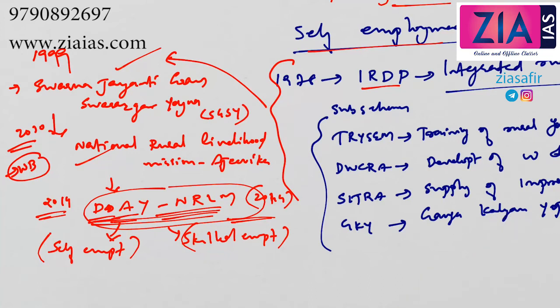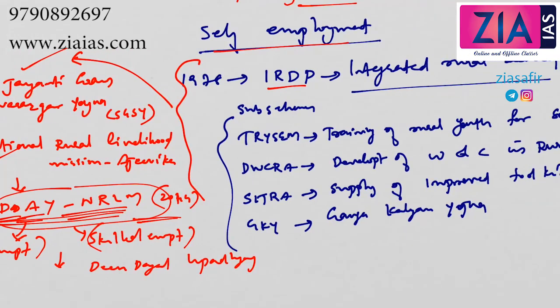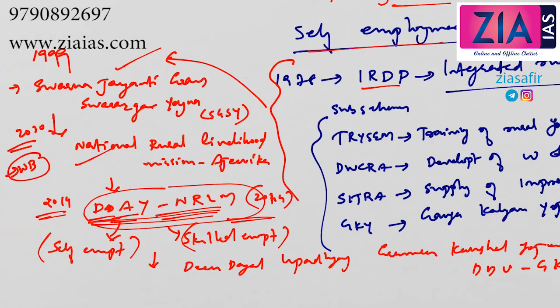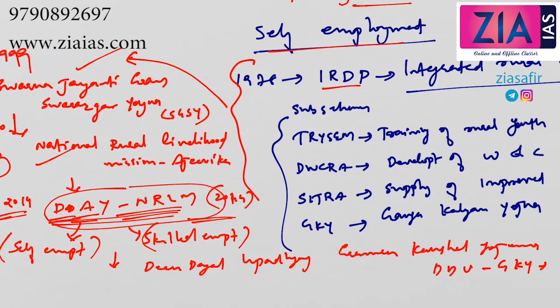And then it was renamed Deen Dayal Upadhyay Gramin Kaushal Yojana. In which year? After this, in 2014, it was again renamed into Deen Dayal Upadhyay Gramin Kaushal Yojana. So it's like this: